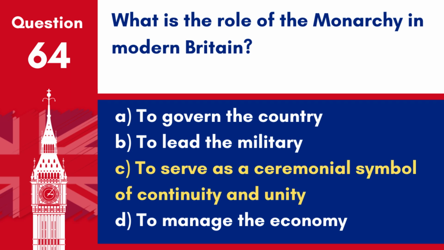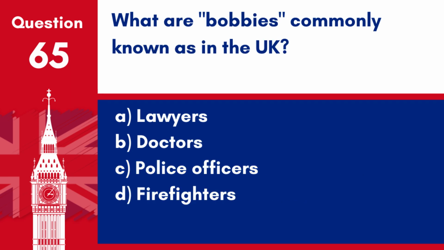Answer: C. To serve as a ceremonial symbol of continuity and unity. In modern Britain, the monarchy serves primarily ceremonial functions, symbolizing continuity and national unity. Question 65. What are bobbies commonly known as in the UK? A. Lawyers. B. Doctors. C.